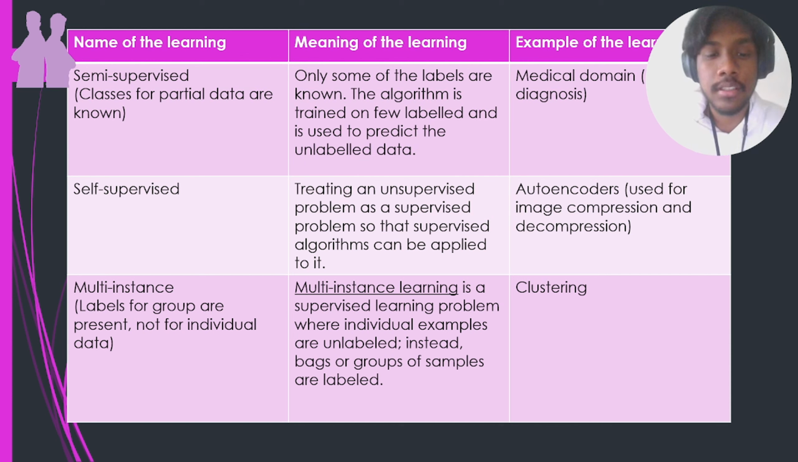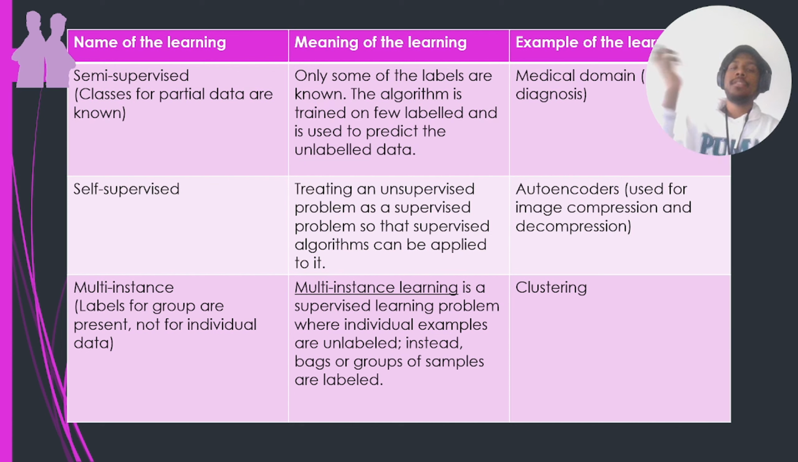And next we have multi-instance. In multi-instance, some labels are present for the group and not for an individual data. For a group of data, you would have the labels. For example, clustering itself. How clustering works is, with the same 1,000 patient data, we do clustering, and let's say we form 5 clusters out of the 1,000 data. And we just get the label of the entire cluster. All the points inside the group get labeled because they are all assumed to be similar. This is about clustering: we have the labels for a cluster or a group, and we try to assign the labels to all the individual points inside it. So this is called multi-instance learning.